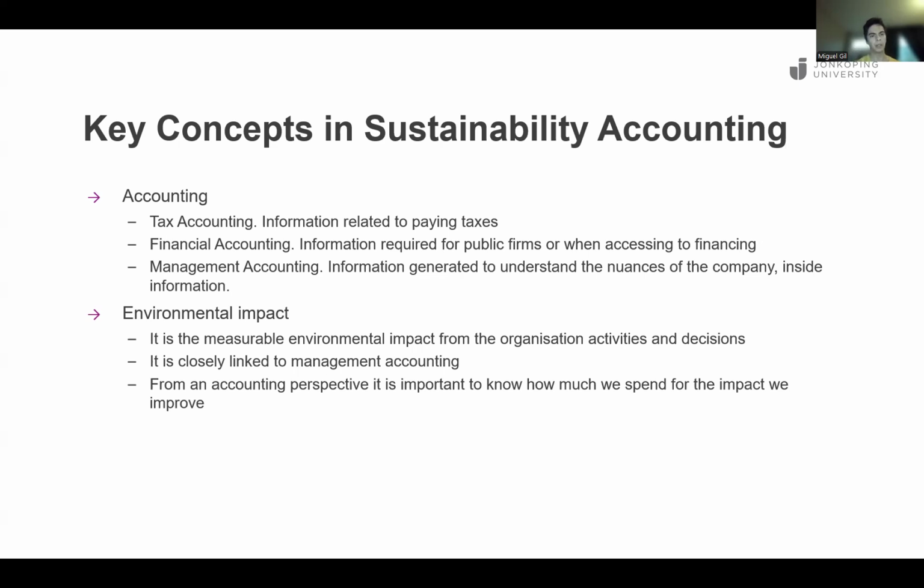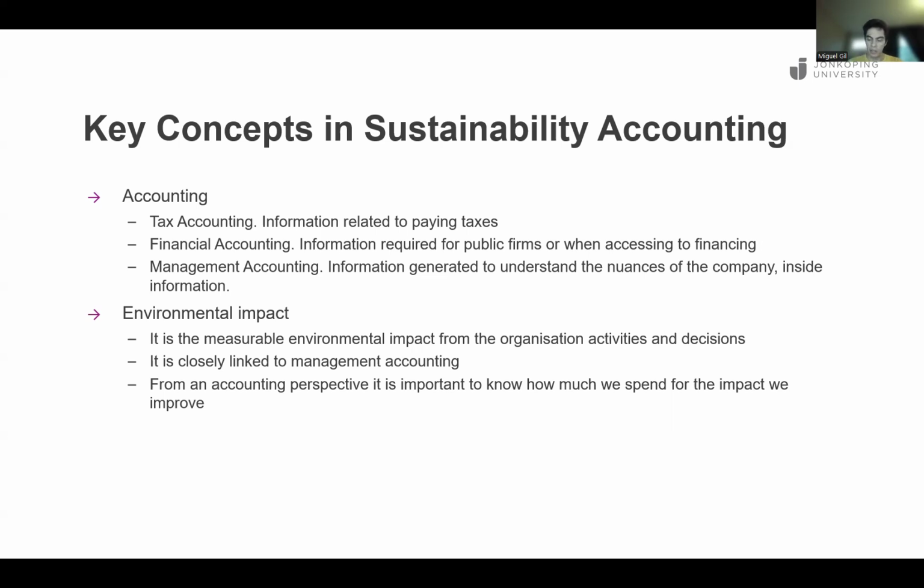So we will focus on management accounting for what we are going to see in this module, but it's important that you understand the differences because we are going to do some calculations, and these calculations will be different for taxes or for financial accounting. That's a different topic, a different subject. We are going to do calculations that are relevant for us inside the organization, information that matters to us, and with that we can decide on things, connect strategy, improve strategy. We will develop this later on.